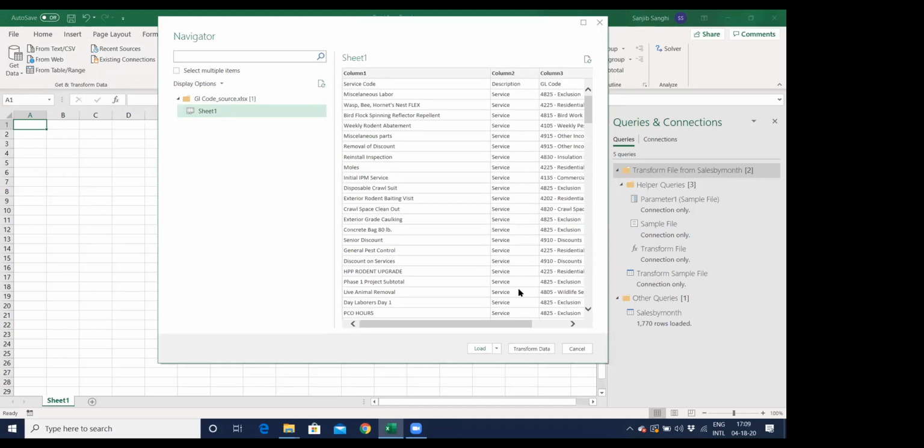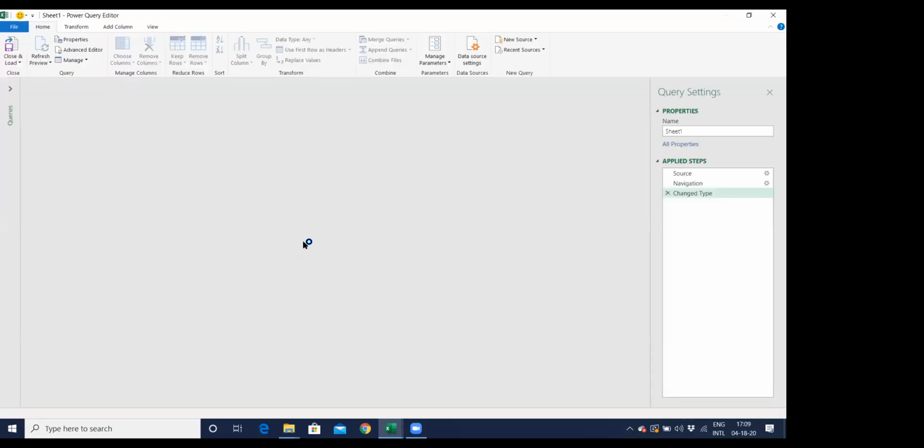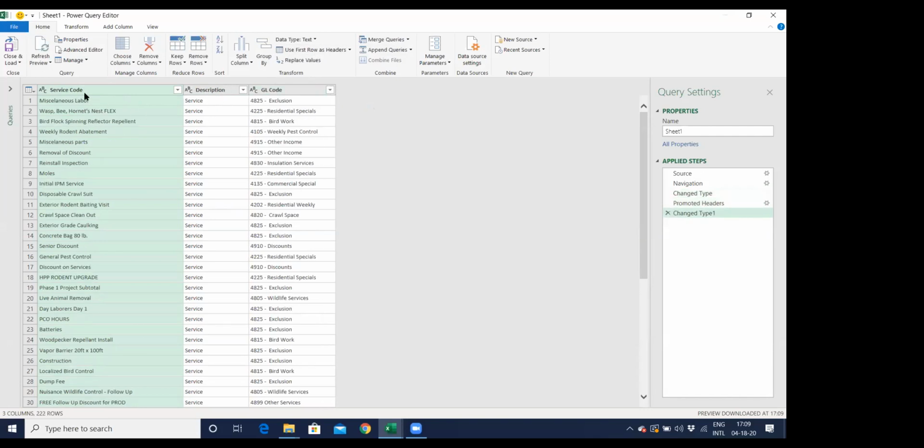I'll go back and transform this data. Why will I need to transform this data? I'll share with you. This data file doesn't have a header. So I need to make the first row a header, and I already have that option over here: Use First Row as Headers. I'll click on that. Now this first row has become the header. This is what I want. My service code is equal to the animal type in the first file which I had. If I map this service code with the animal type in my first file, I'll get my GL code.